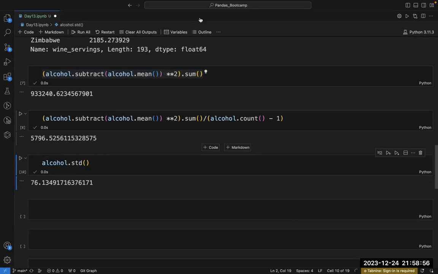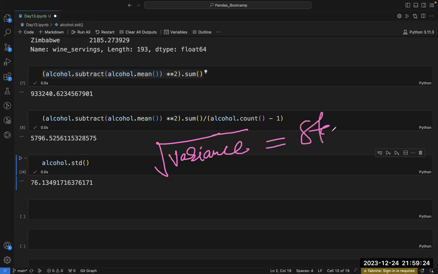This is one thing that you should know: square root of variance is equal to standard deviation. If you do not know, please note it down.